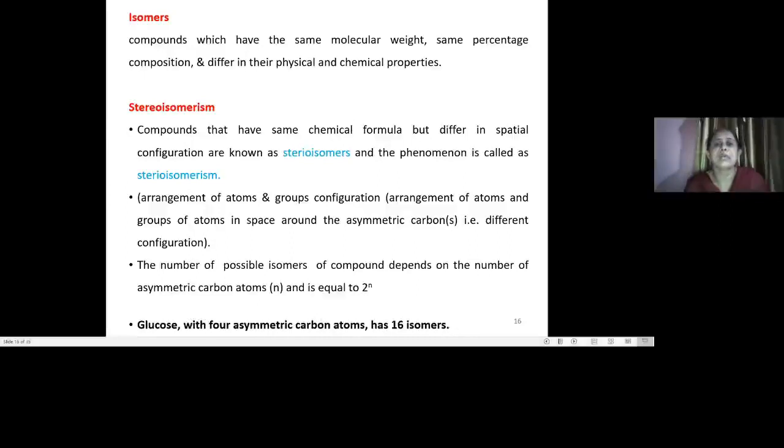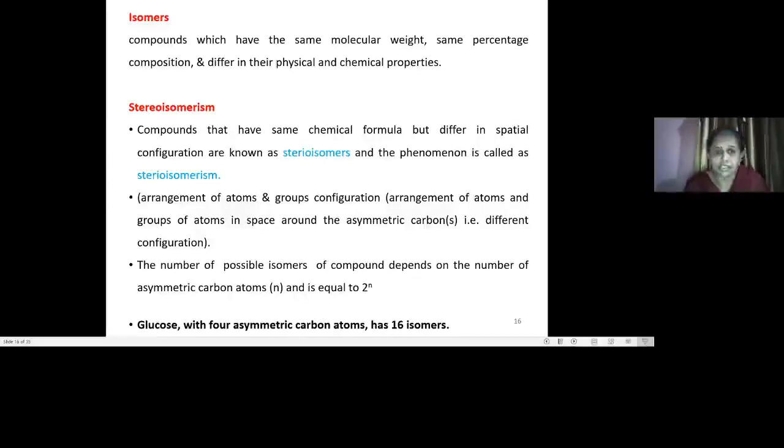We are going to explain that in the form of stereoisomers and the phenomenon of stereoisomerism. When compounds have the same chemical formula, the same molecular weight and percentage of composition, but differ in spatial configuration, that means the arrangement of atoms and groups present around the asymmetric carbons.